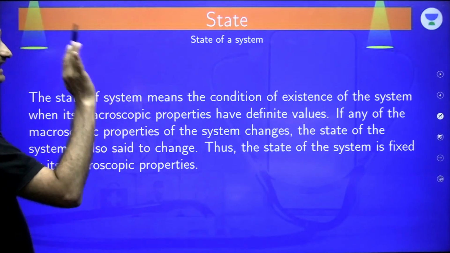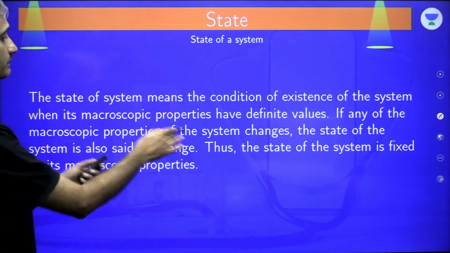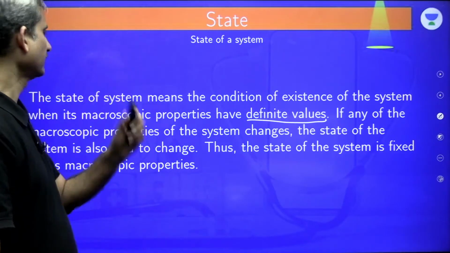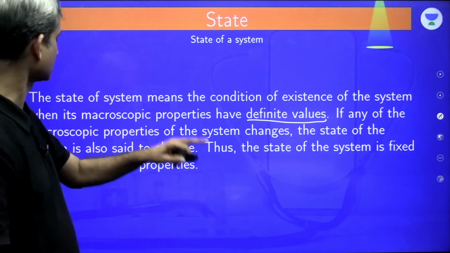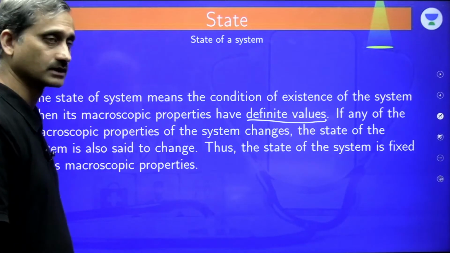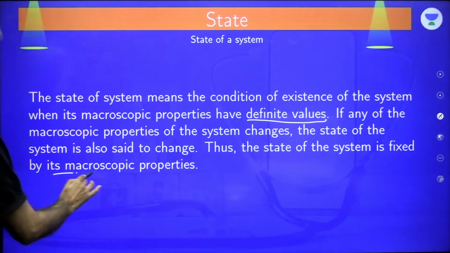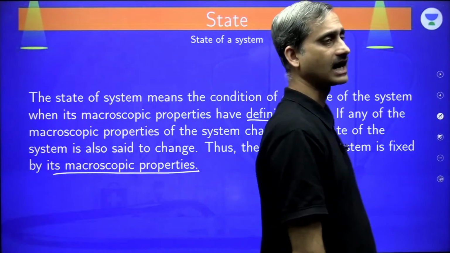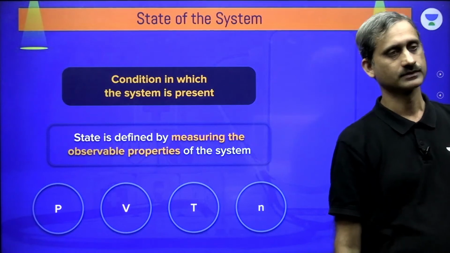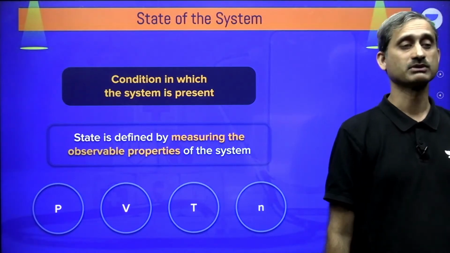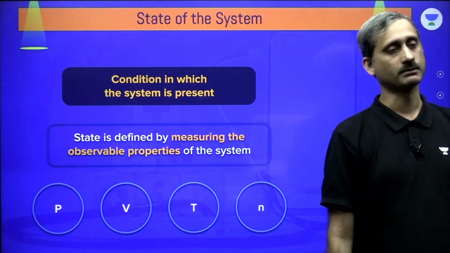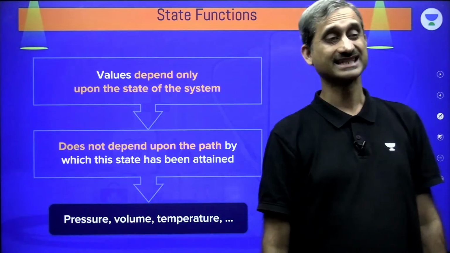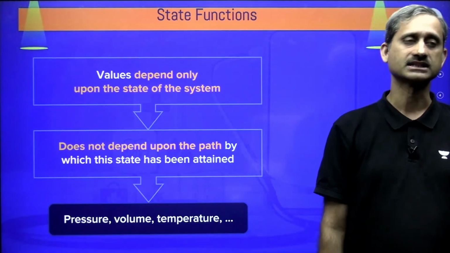The state of the system means the condition of existence of the system when its macroscopic properties have a definite value. Another word, same thing. If any of the macroscopic properties of the system changes, the state of the system is also said to change. Thus, the state of the system is fixed by its macroscopic properties. And that is why these macroscopic properties are termed as the state properties. So the state of the system is the condition in which the system is present. State is defined by measuring the observable properties of the system, the macroscopic properties. Now these macroscopic properties are termed as state properties, state functions and state variables.